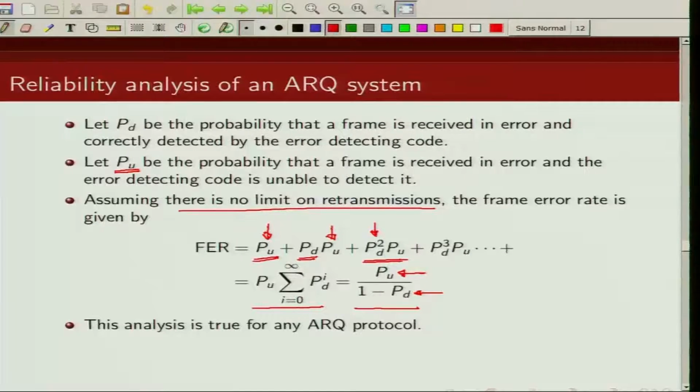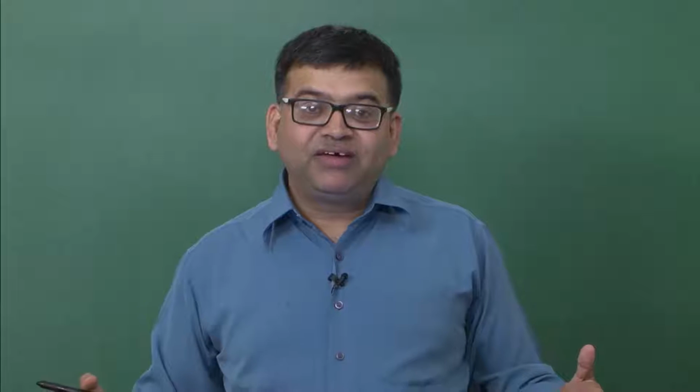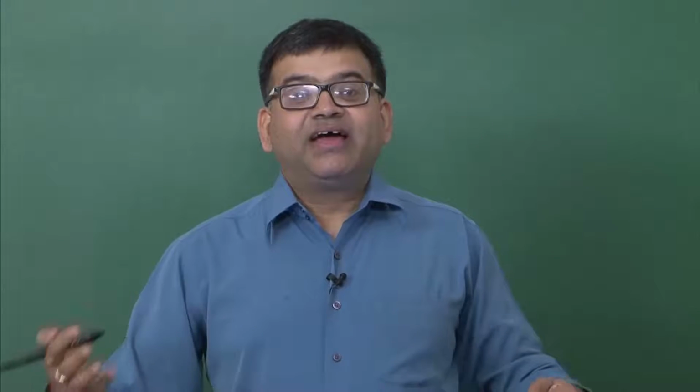Similarly, this undetected error probability is also related to the weight distribution of the error detecting code that we are using. In fact, when we talked about linear block codes, we talked about the probability of undetected error. If you are sending the all 0 code word and what we receive is a non-zero code word, then there is an error. So we can use the weight distribution of a linear block code to find the probability of undetected error.